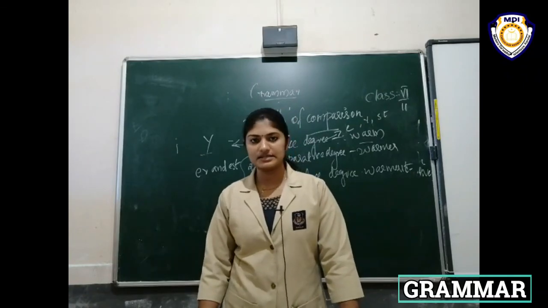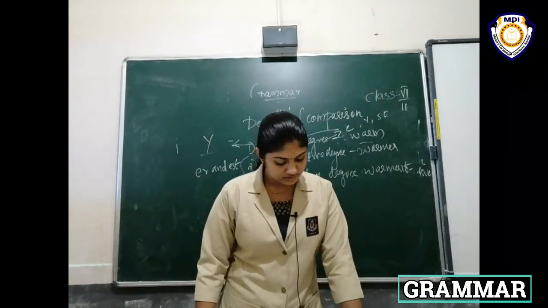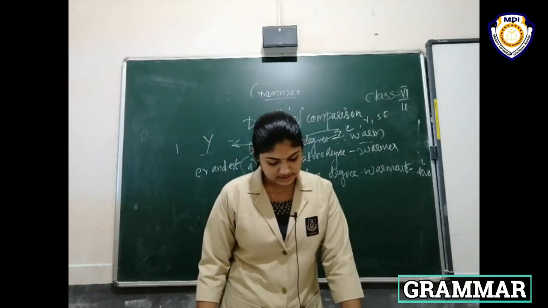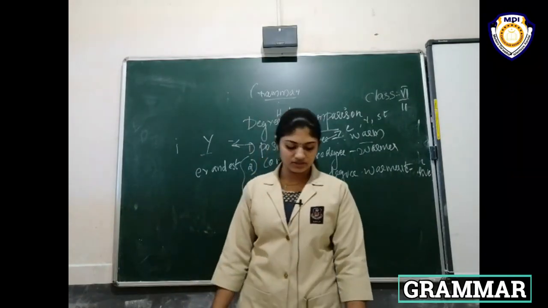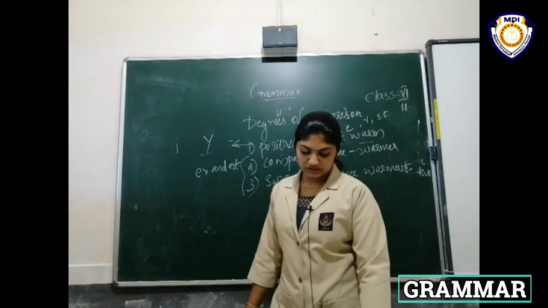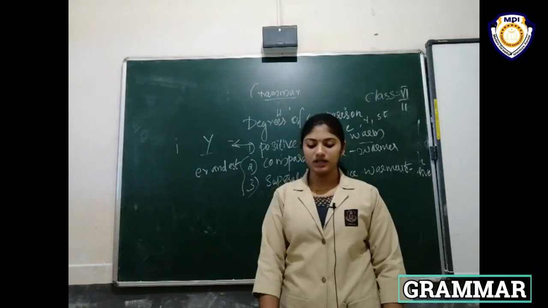That is the first answer. Then the other 5 sentences. Look at the picture and make sentences with suitable adjectives. That is the homework. I hope all of you understand this chapter.